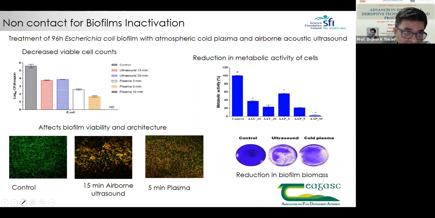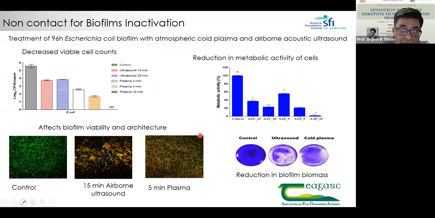What you can see is there was a dislodgement of the films. The controlled biofilm, what you can see over here, is very dense. After airborne acoustics, we see the dislodgement of the films. If we use only plasma, we had some inactivation, but the film was still intact.